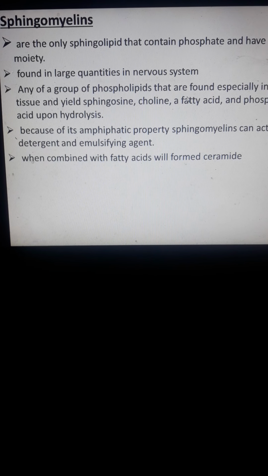Any group of phospholipids that are found especially in nerve tissues, upon hydrolysis, will yield sphingosine, choline, fatty acid, and phosphoric acid. Because of its amphipathic property, it has a hydrophobic phase and a hydrophilic phase, or polar and non-polar property. Sphingomyelins can act as detergent and even emulsifying agent. When combined with fatty acids, it will form ceramide.